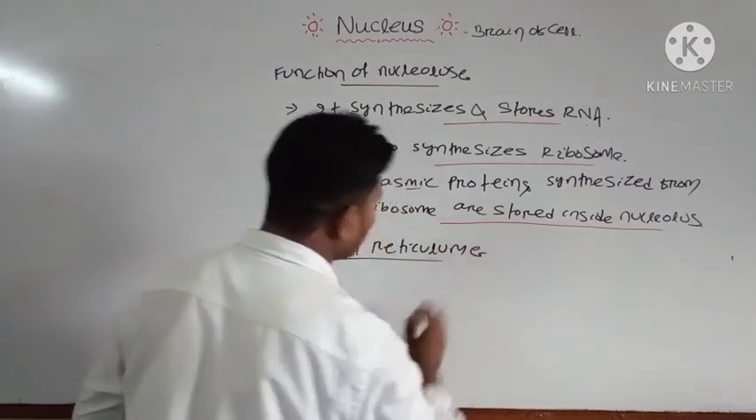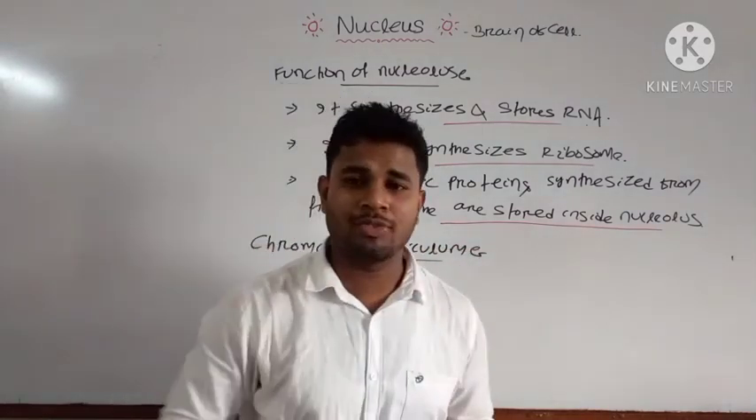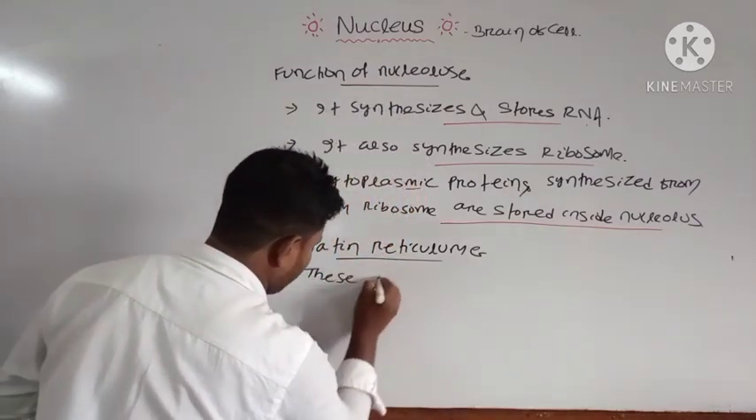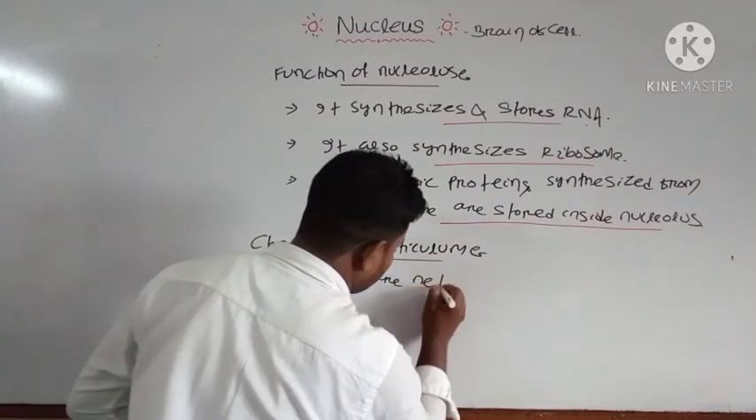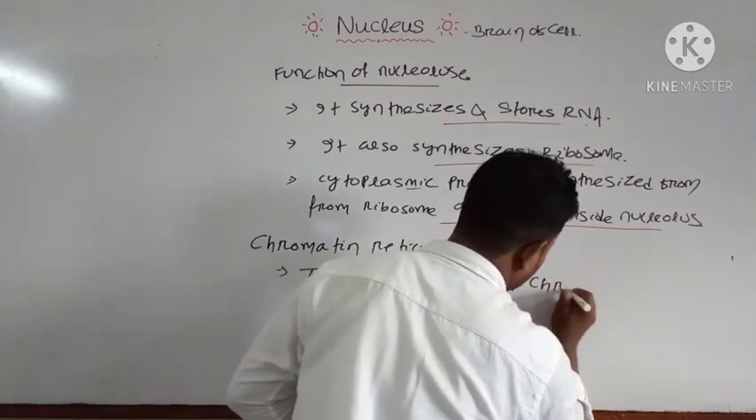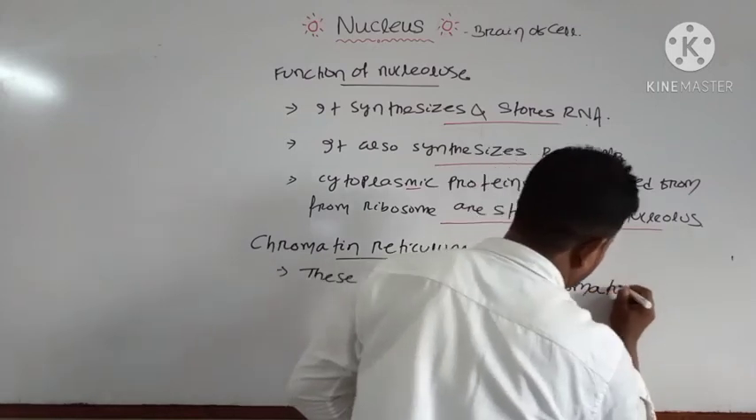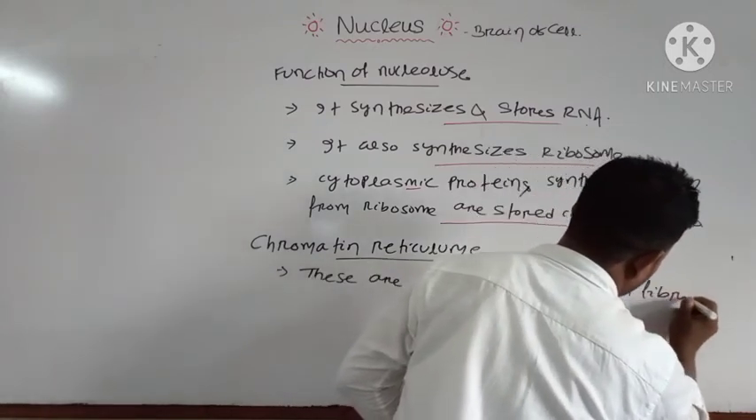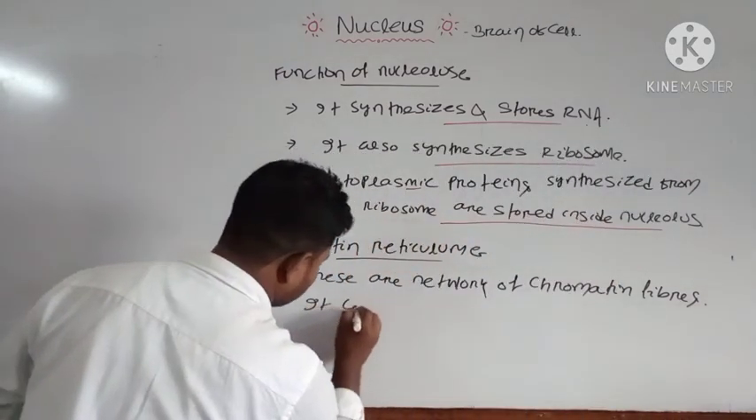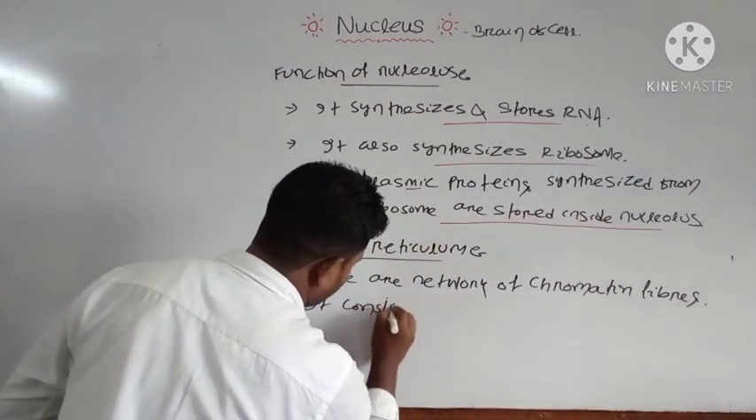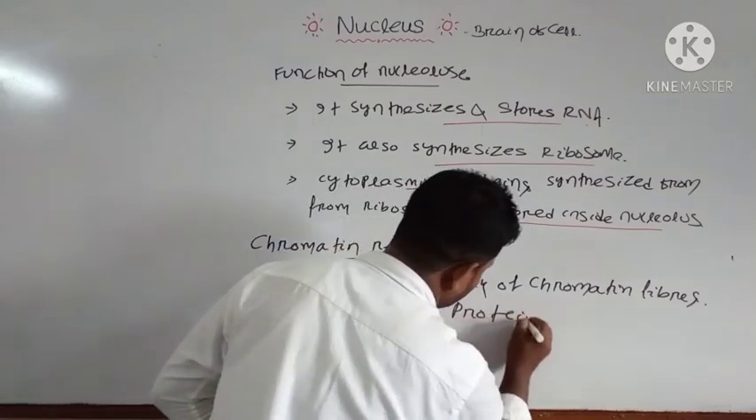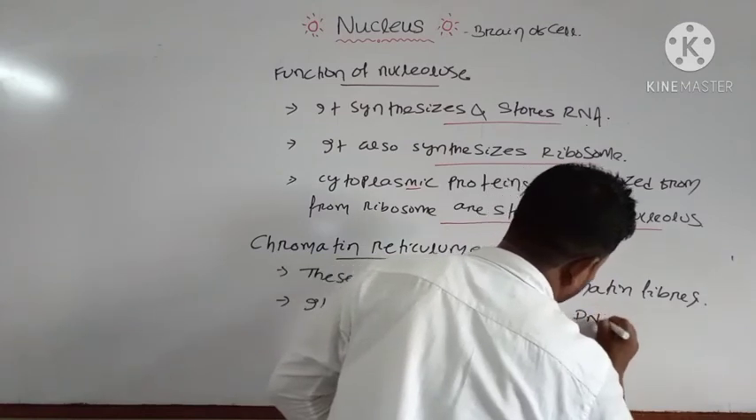Okay, what is the chromatin reticulum? These are a network of chromatin fibers, and it mainly consists of protein and DNA.